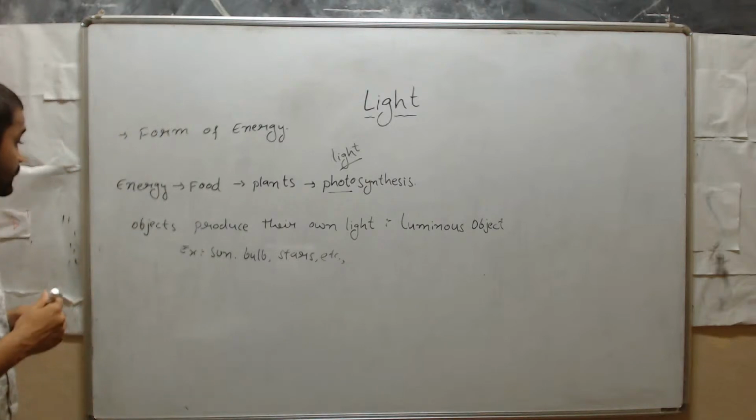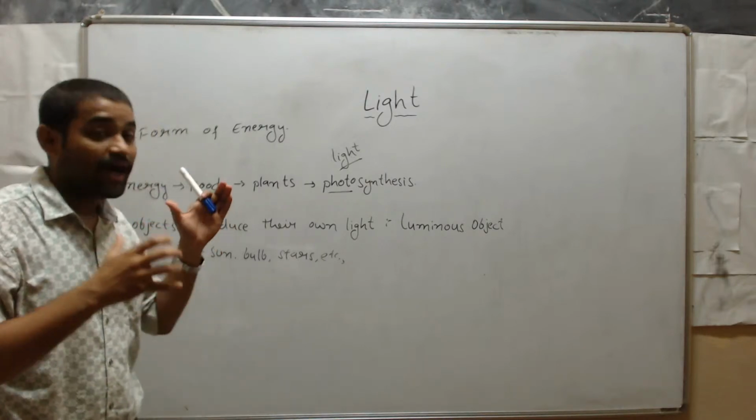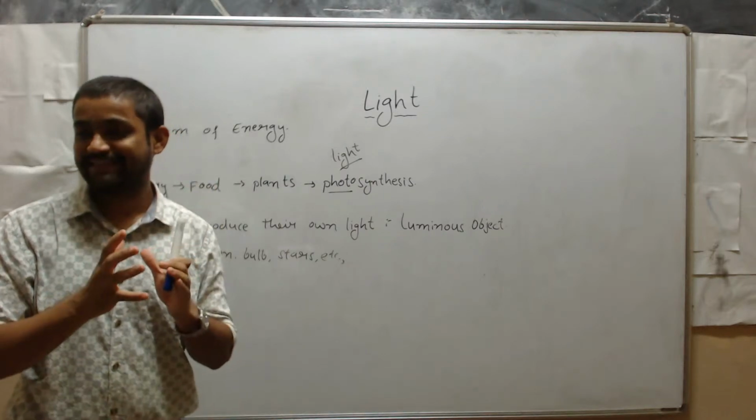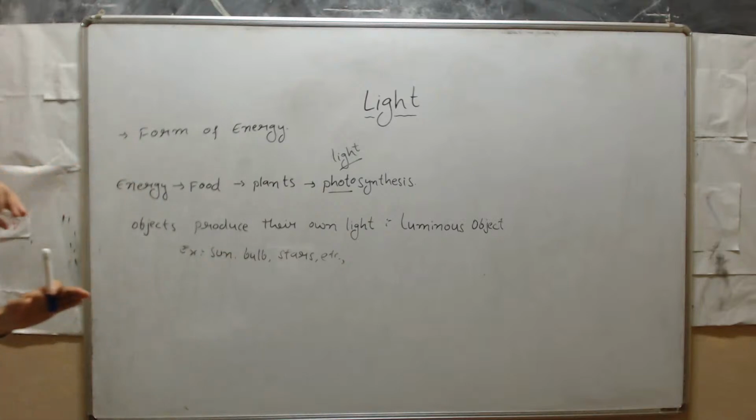And one more thing, the objects that do not have their own light are called non-luminous objects. I will write it here.